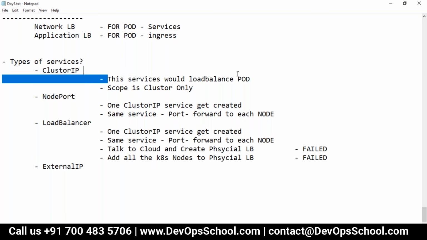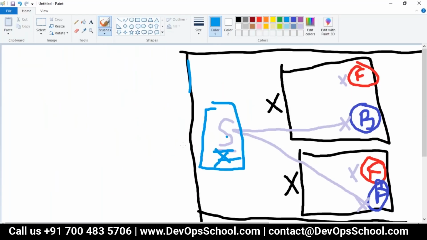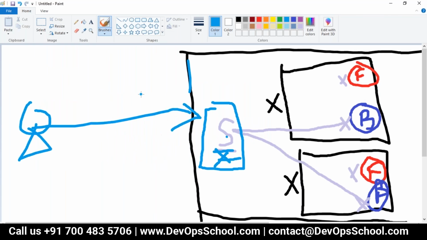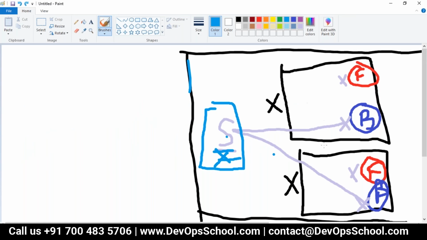The service would load balance the pods. And the scope of this service, whatever you create, is the cluster only. That means you cannot access this IP address from outside. But within the cluster itself, you can access it. Okay, so guys, did you all understand?